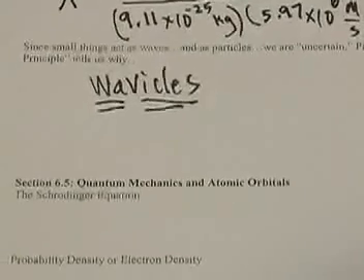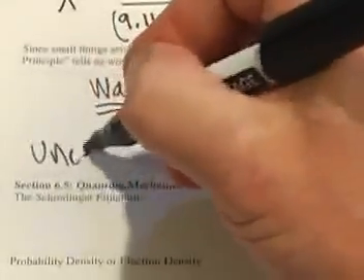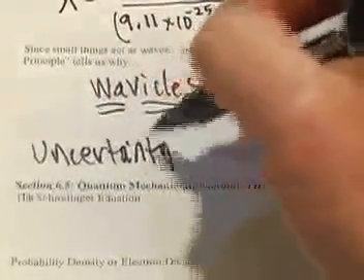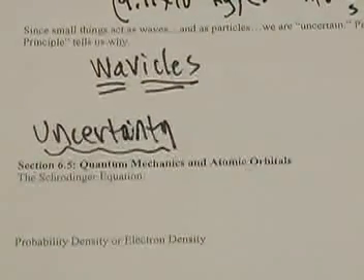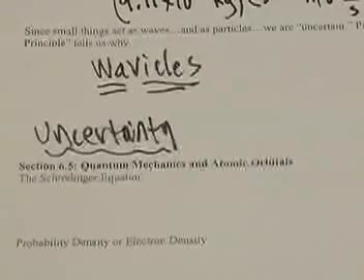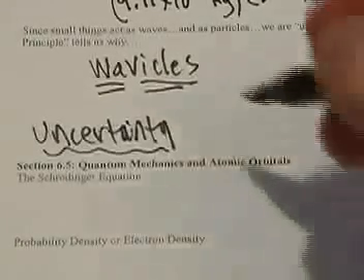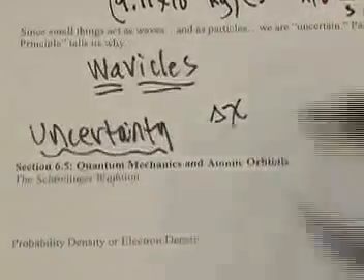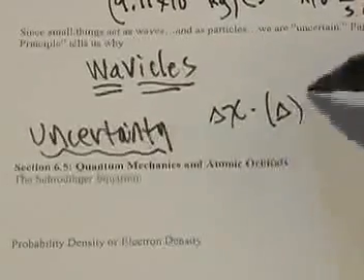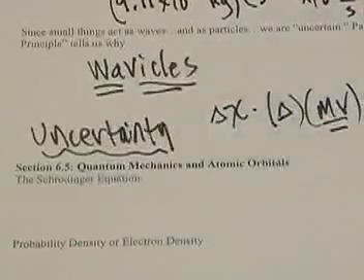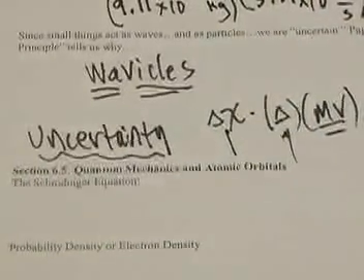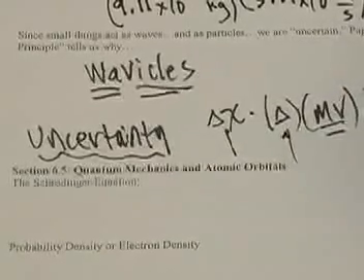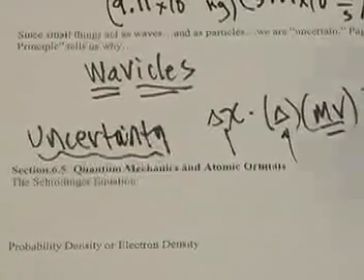And Werner Heisenberg came up with this principle called the uncertainty principle, and it doesn't have anything to do with being uncertain in doing chemistry tests, although it certainly could. But what it says is that you cannot know the position, which is symbolized by the letter x, and the momentum of an electron at the same time. Momentum is mass times velocity, and the triangles here mean change in, and this is equal to or greater than h divided by 4 pi.